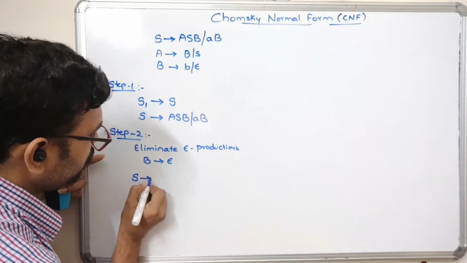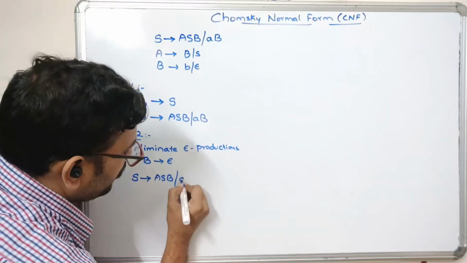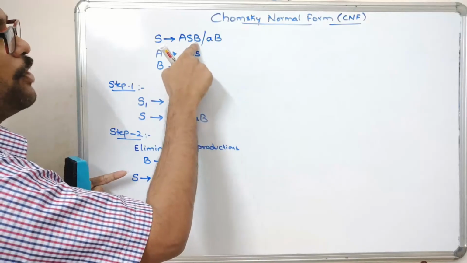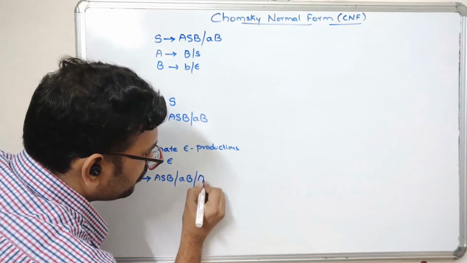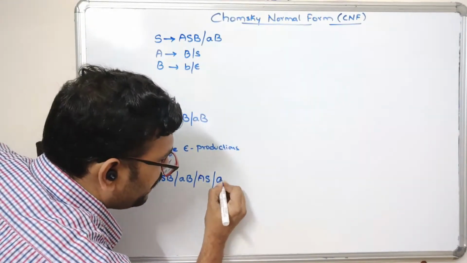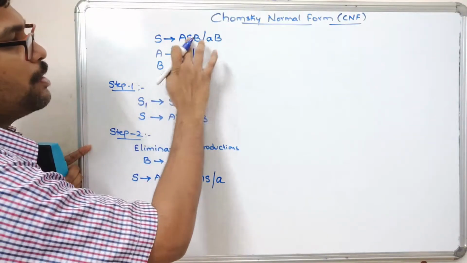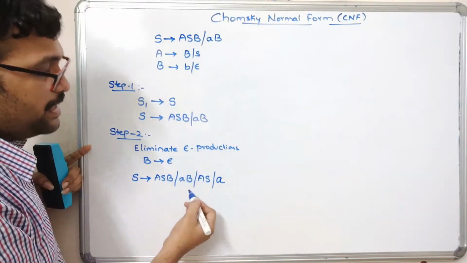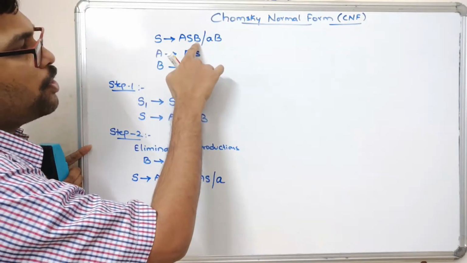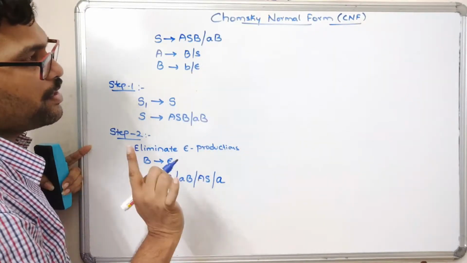So S tends to, first write down all the possible cases: ASB or AB, and now apply epsilon on these productions. If you apply epsilon on B here, we will get AS, and if you apply epsilon here, we will get A. First write down the productions as they are, and after applying epsilon, write down the result.